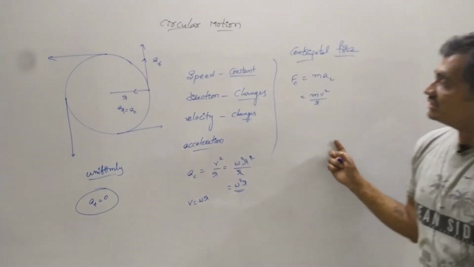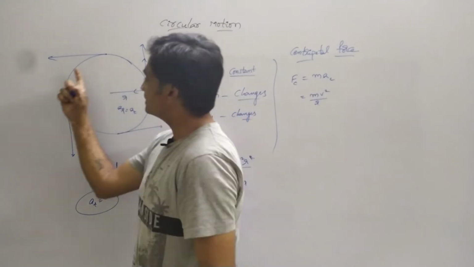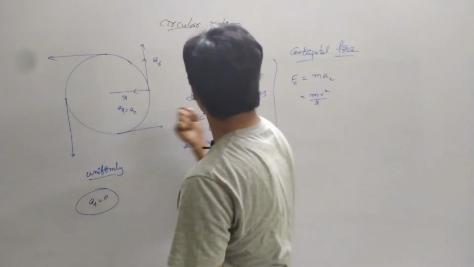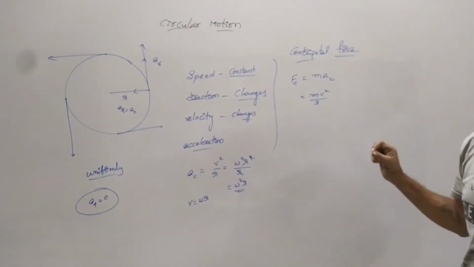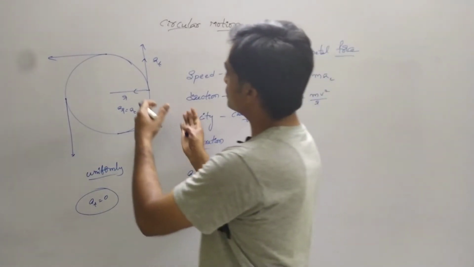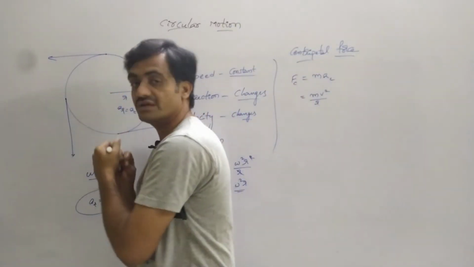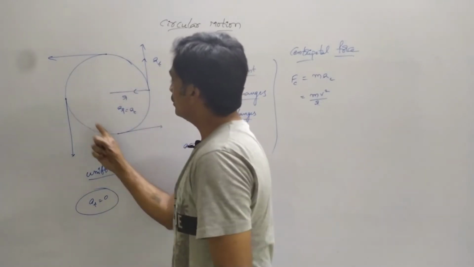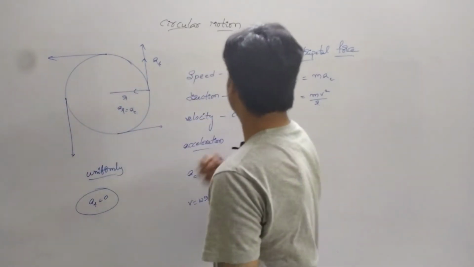So when the body is revolving in a circular path, we have given the equation for centripetal force. Why? Because this is the force which acts on the body towards the inward direction, and it maintains the uniform motion in the circular path.